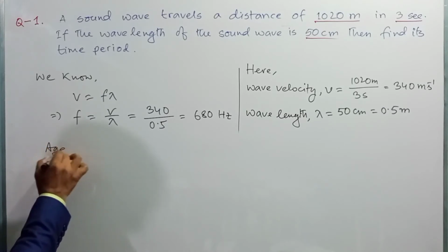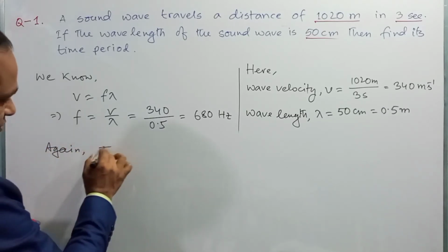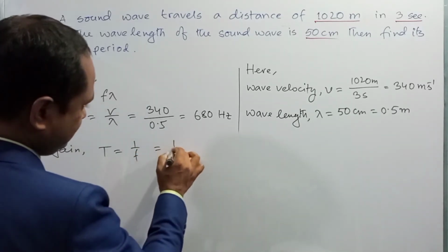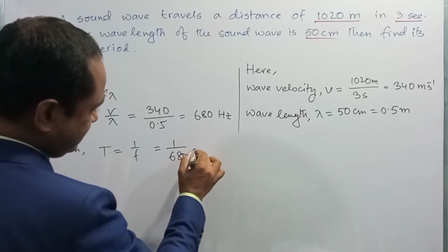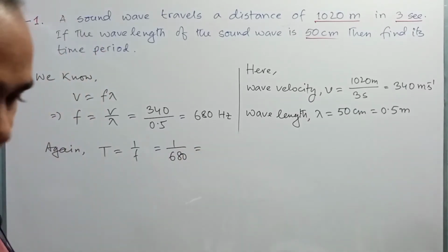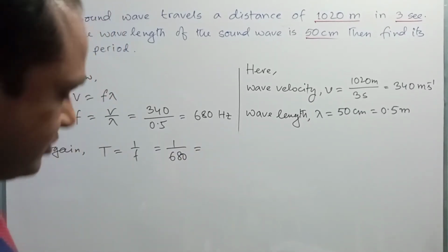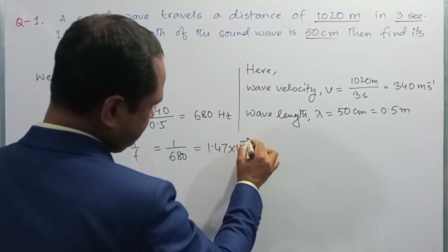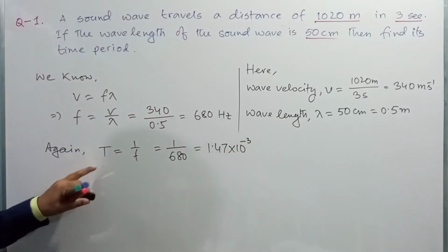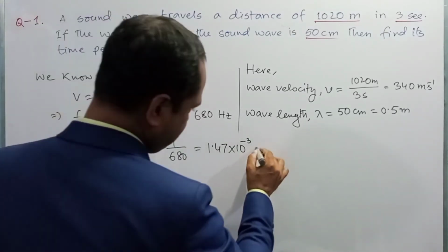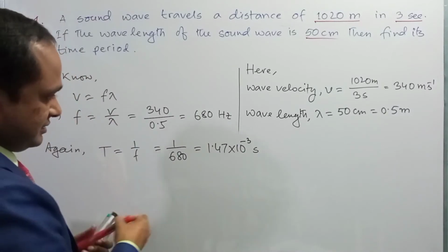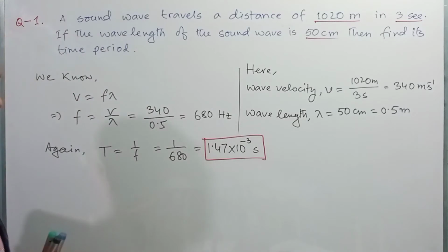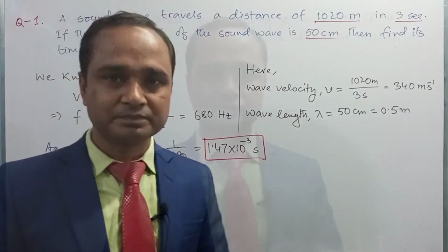Again, you know, time period T is equal to 1 by f, okay? So 1 by 680, and after the calculation you will get 1.47 into 10 to the power minus 3. So the unit of time period will be second, right? So this is the time period of the wave, okay?